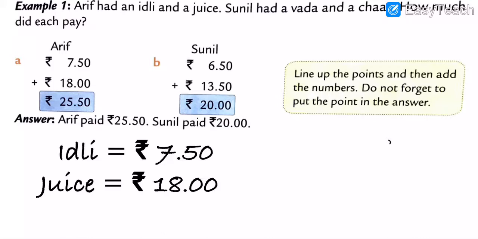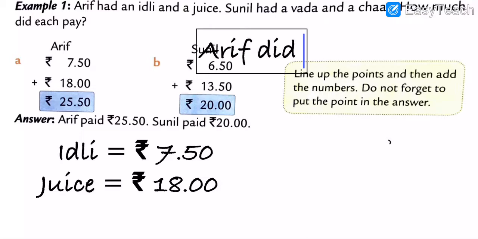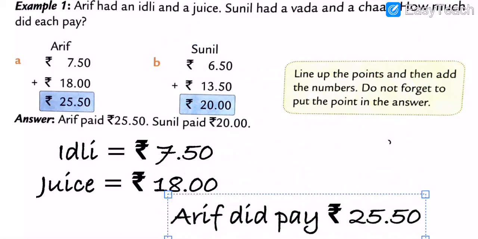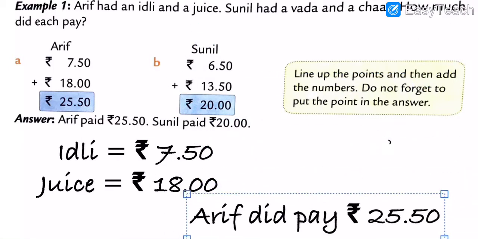Arif paid, I am writing here, how many, my dear students? 25.15 paisa. Put my points, all of you. This is our answer.